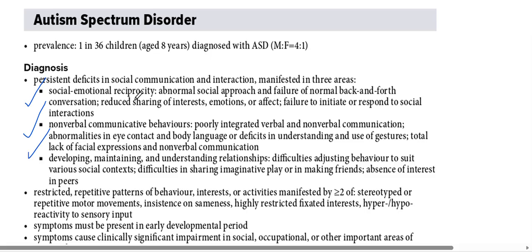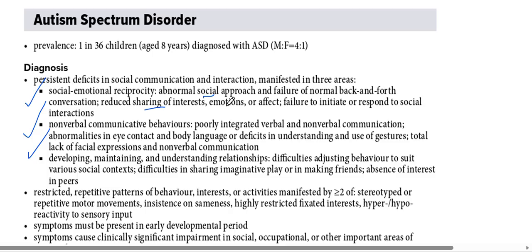Alright. So socially and emotionally, there will be an abnormal social approach and failure of normal back and forth conversation, reduced sharing of interests, emotions, and affect, and failure to initiate. So basically the child is not developed socially very well. The child will stay isolated. He is socially awkward. He is not socially adjustable. He does not talk much. He does not communicate much.